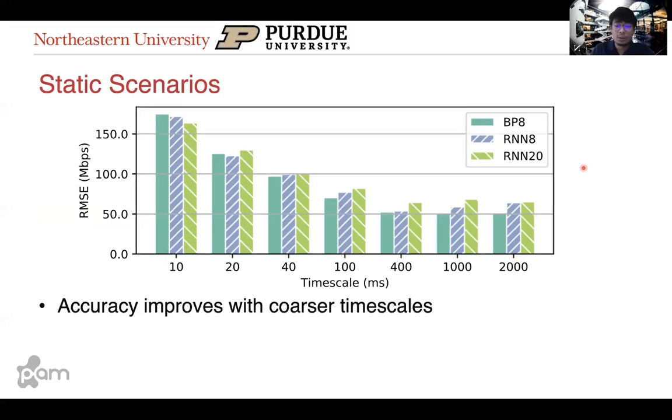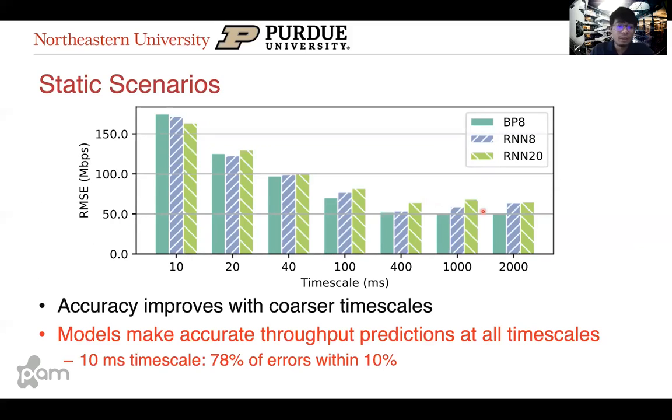And the first observation we make here is that as the timescales become coarser and coarser, the accuracy of our models improves. And in general, even across all timescales, we believe that the models do make reasonably accurate predictions. For example, at the 10 ms timescale, where the models perform the worst, we found that 78% of our predictions were within 10% of the actual throughput.